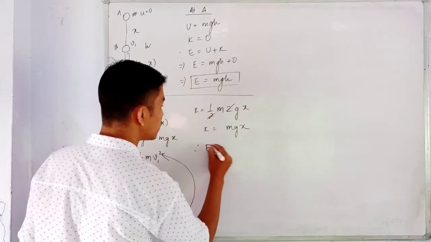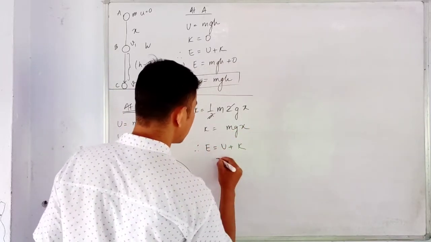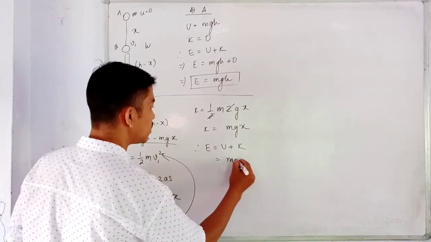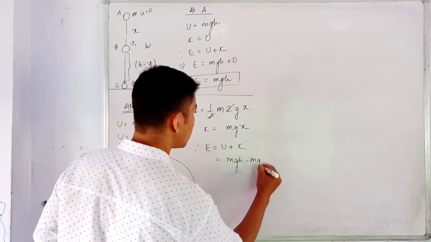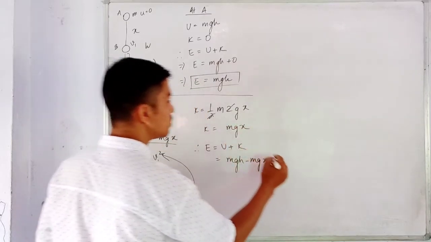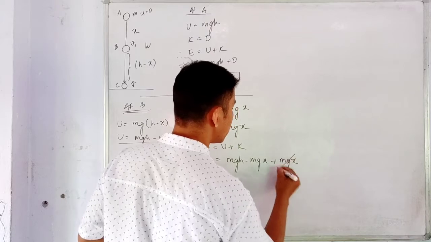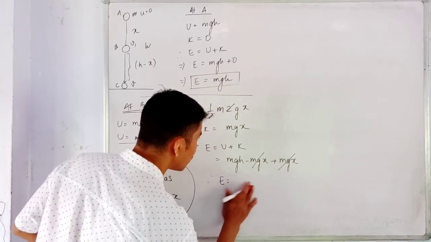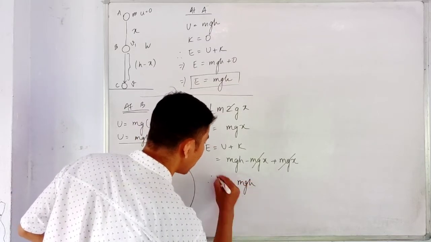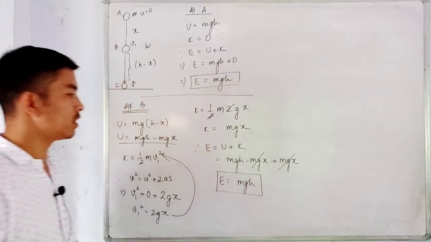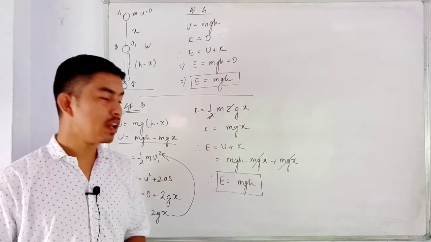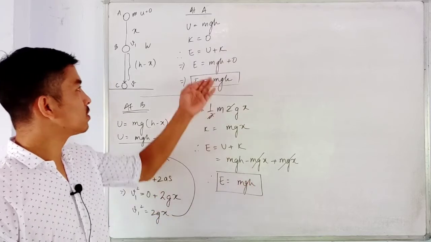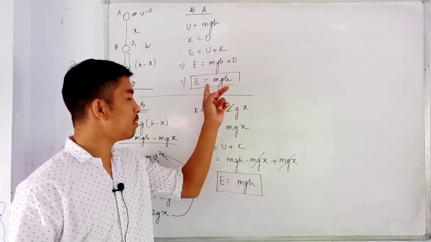Now therefore the total energy E is equal to U plus K. Here U is mgh minus mgx, plus the kinetic energy mgx. So these two cancel. Therefore E is equal to simply mgh. So we see that the sum of the kinetic energy and the potential energy at B is also equal to mgh, which was the value at position A also, that is mgh.